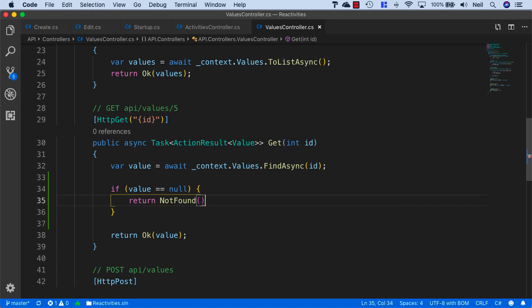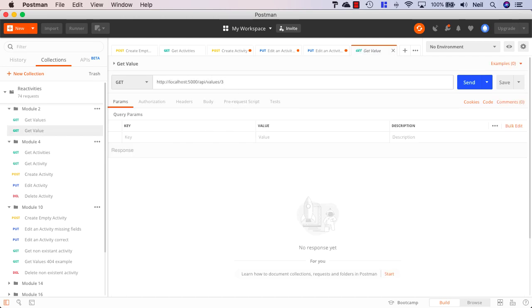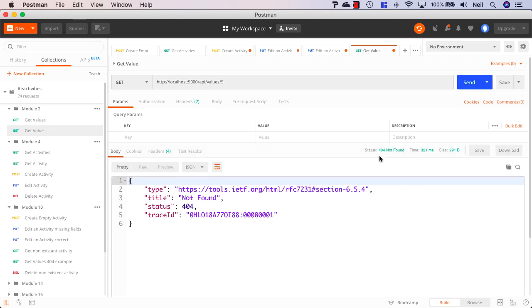And we have access to a variety of HTTP responses that we can return to the client. And if I go back to Postman, and I go back to module 2 and I say try and get a value, and enter a value that I know doesn't exist inside my API and click send, then I get the correct response back, which is a 404 not found.